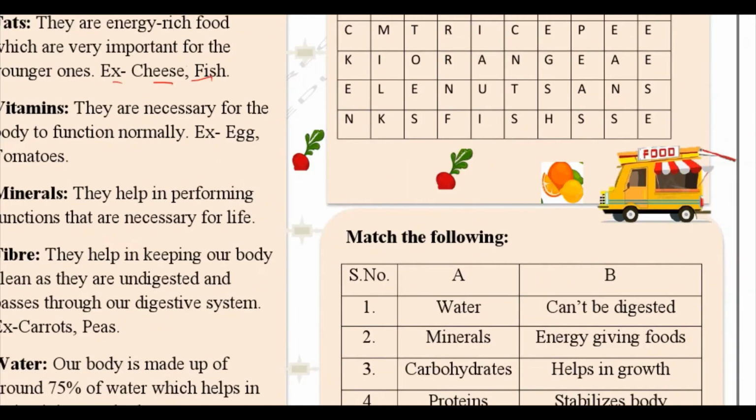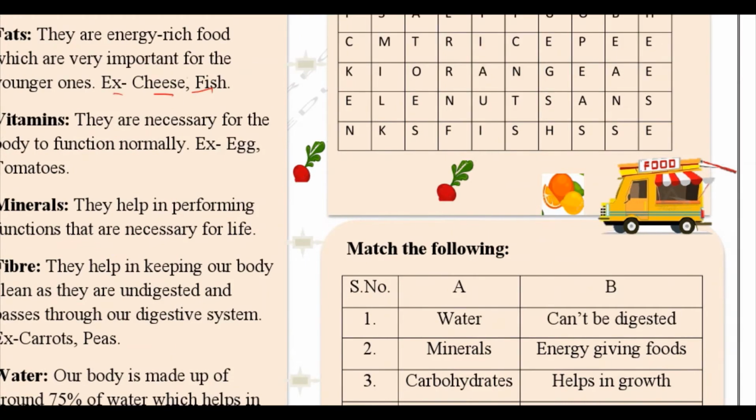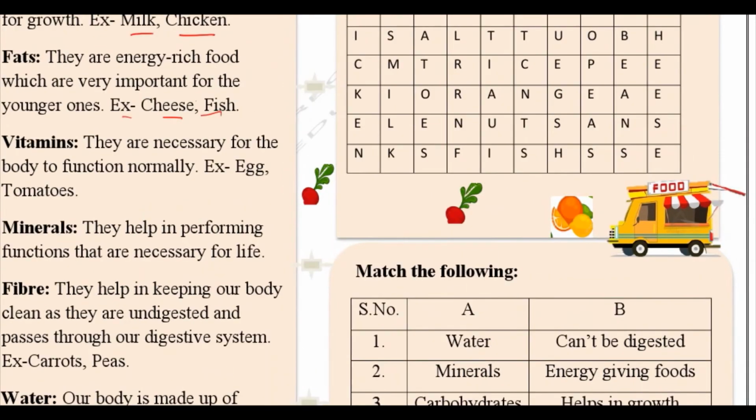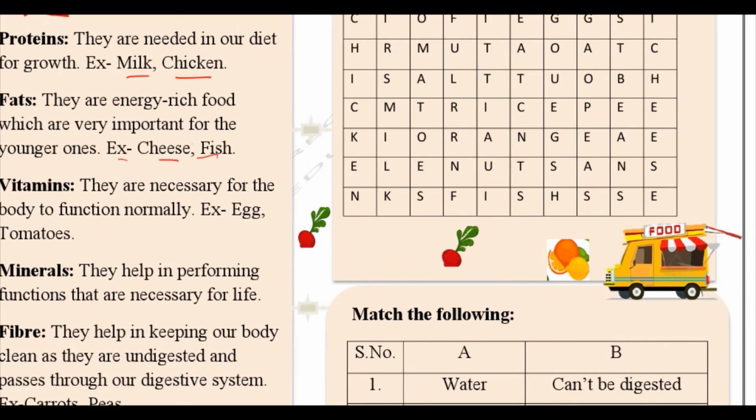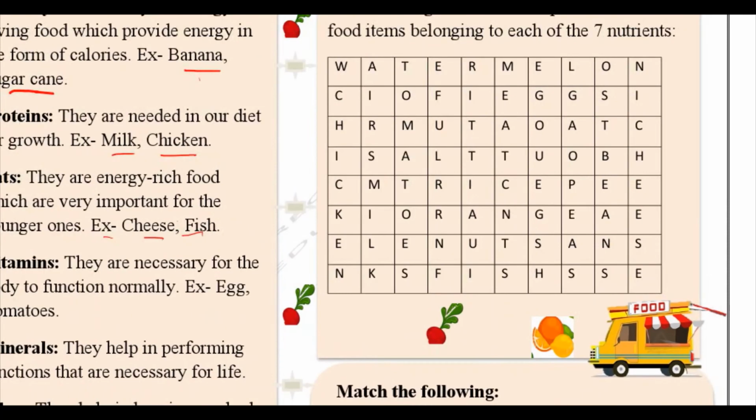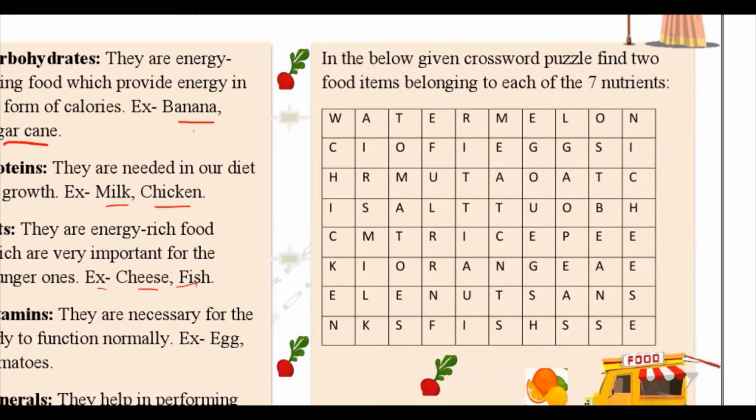Now friends, let us come to some questions given here. There is a crossword given to us. It says, in the below given crossword puzzle, find 2 food items belonging to each of the 7 nutrients.